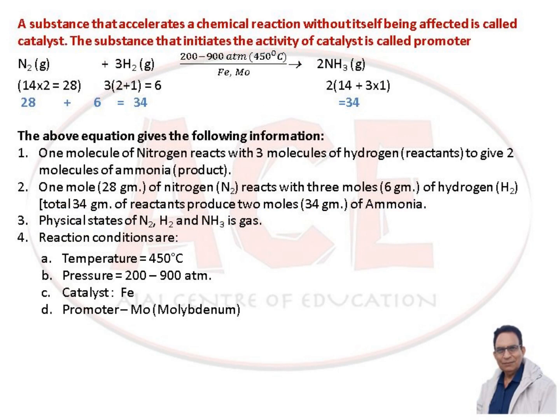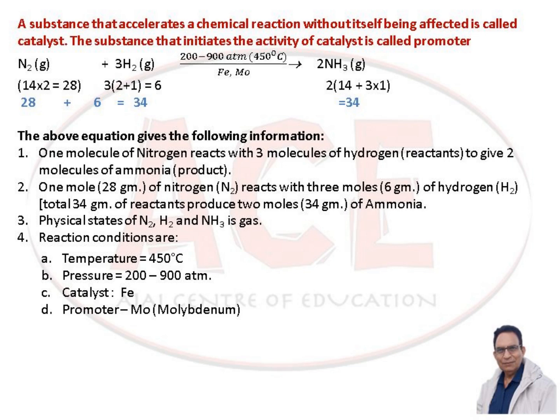A substance that accelerates a chemical reaction without itself being affected is called a catalyst. The substance that enhances the activity of the catalyst is called a promoter. Here is the equation: nitrogen reacts with hydrogen to give ammonia. The equation gives the following information. 1 mole of nitrogen reacts with 3 moles of hydrogen to give 2 moles of ammonia.